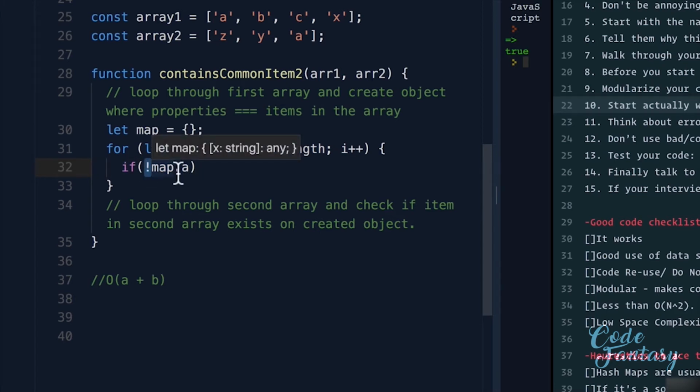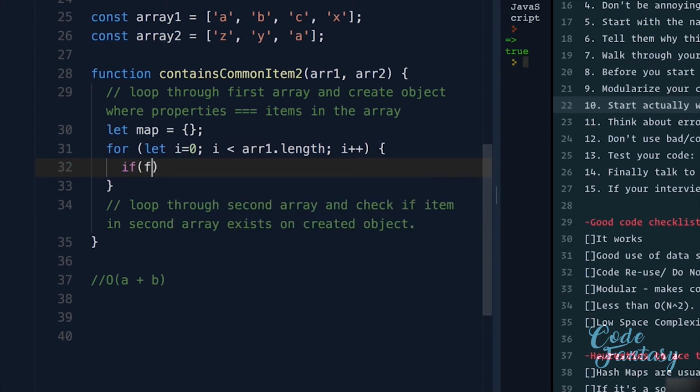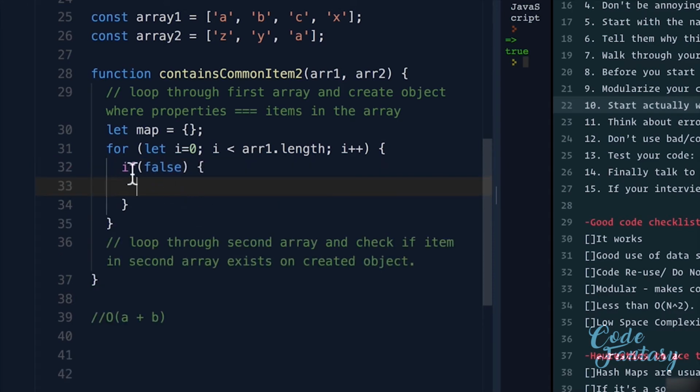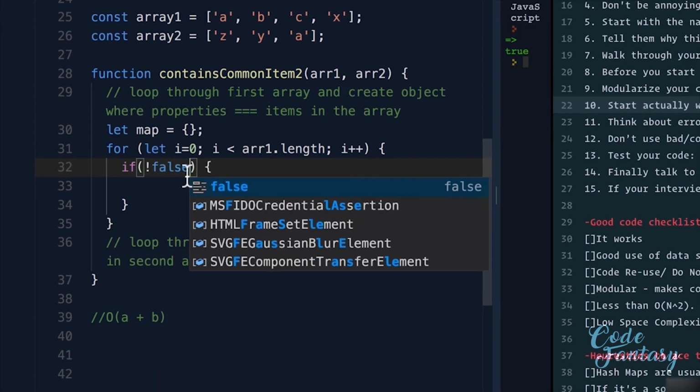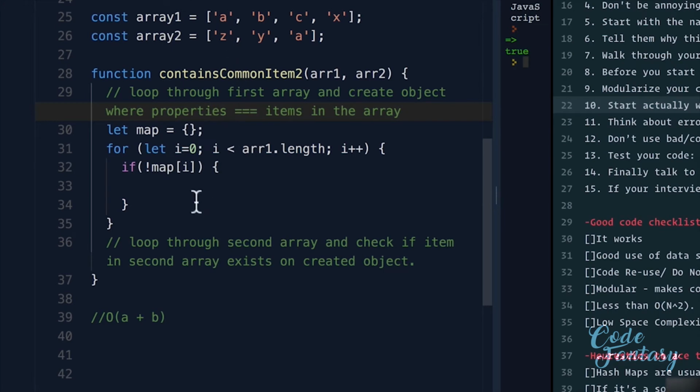If map.a exists, it's going to return true. If it doesn't exist, it's going to say false. So this might be a little bit confusing, but we want to say if this doesn't exist, in that case, we want to do something. Now, the way if statements work in JavaScript, it needs to be true in order to execute whatever's in here. So we add the exclamation mark here to turn false into true. I know that can be a little bit confusing. You can read up on it, but essentially what we're doing is we're just checking for the property, if it exists or not. If it doesn't exist, then we're going to add it.